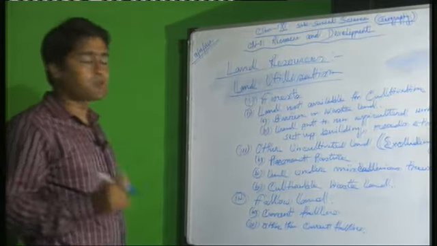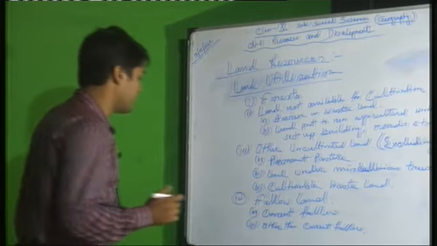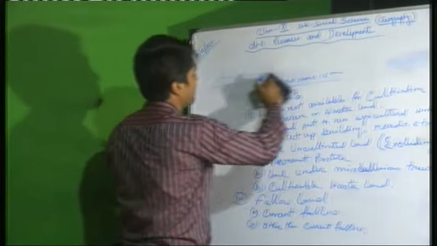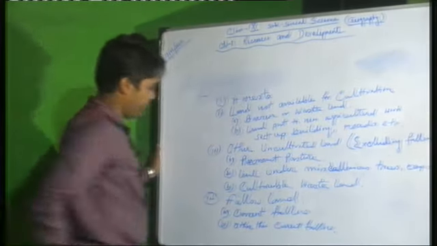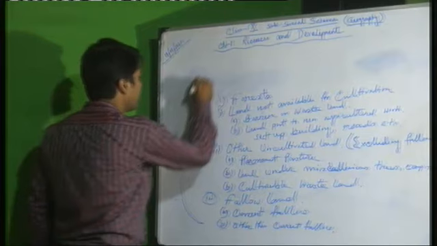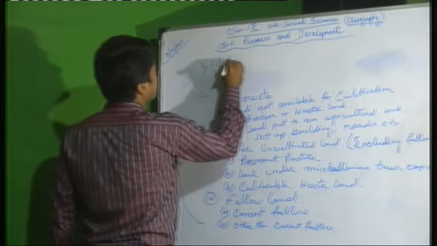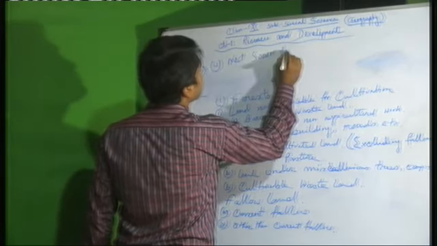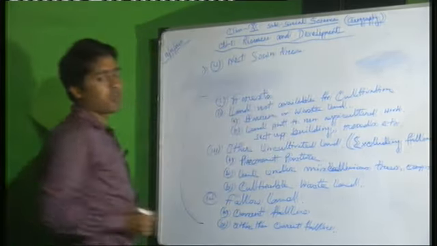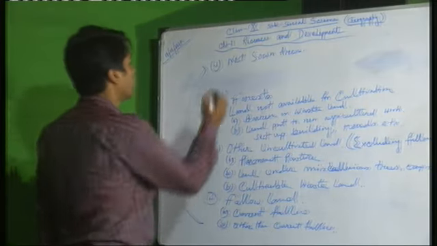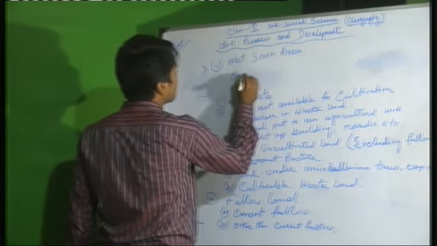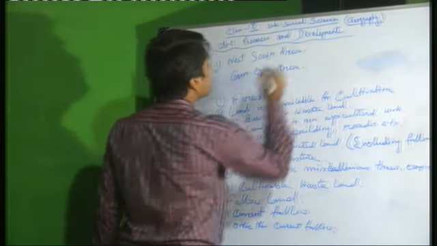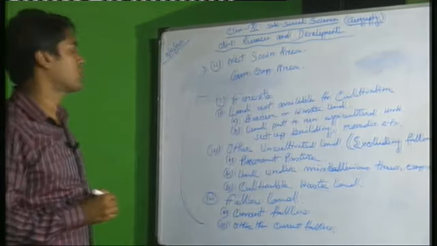And after that, the last portion, number 5, this is the net sown area. There is also another term, the gross crop area. Also have it in your book, gross crop area. What is this? Net sown area and gross crop area, both are similar.